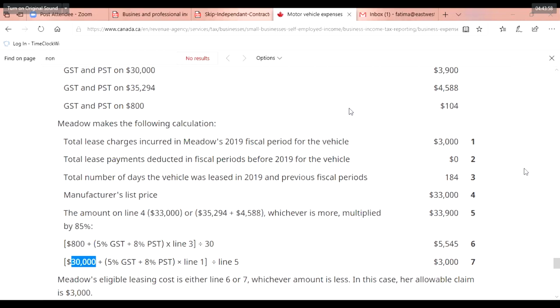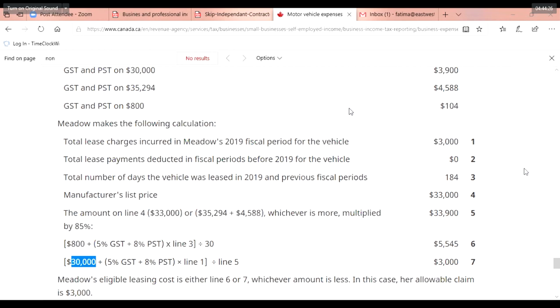So 13, 900. Plus 39 times 3,000, divided by 43,900. It will come to $3,000 anyways.